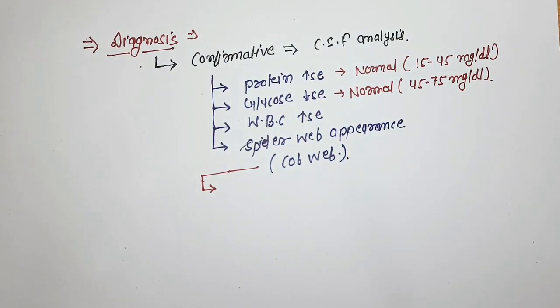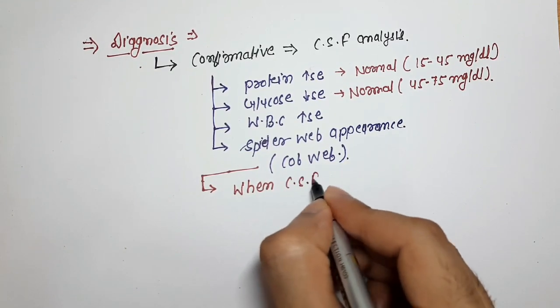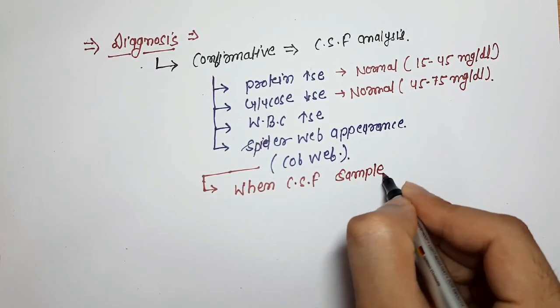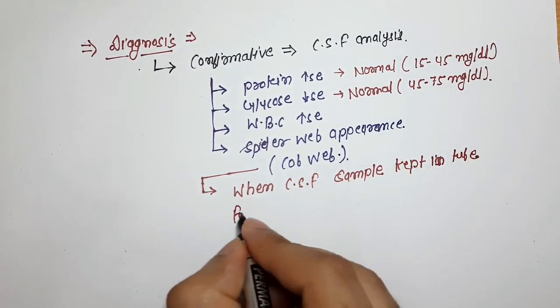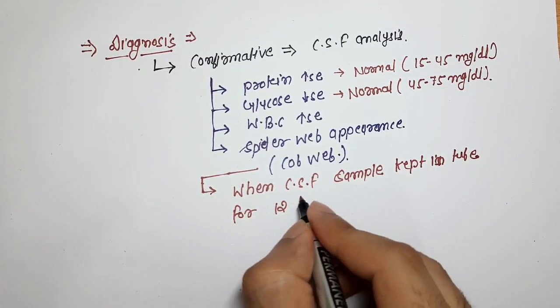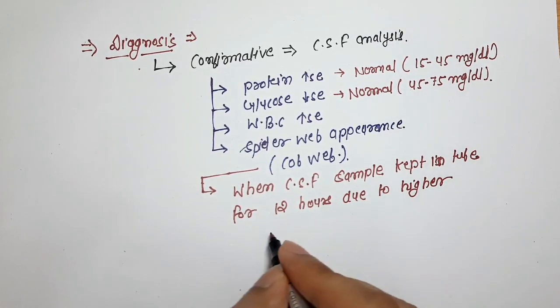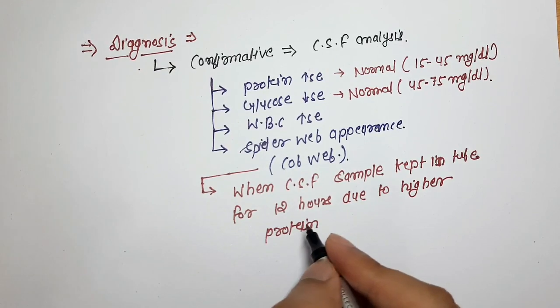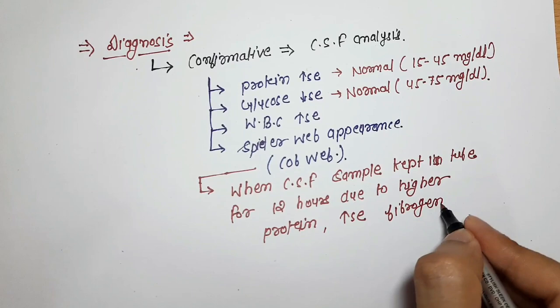Now what is cobweb? When a CSF sample is kept in a tube for 12 hours, because of high protein and increased fibrinogen, it looks like a spider web or cobweb.